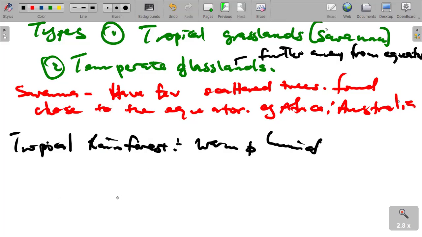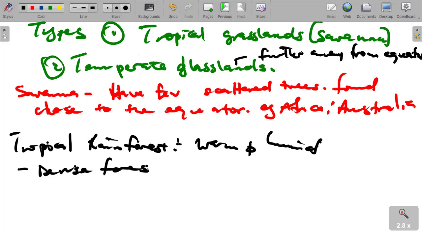High rainfall and high temperatures result in dense vegetation. High rainfall and high temperatures result in what? In dense forest. There is quite a lot of vegetation there.